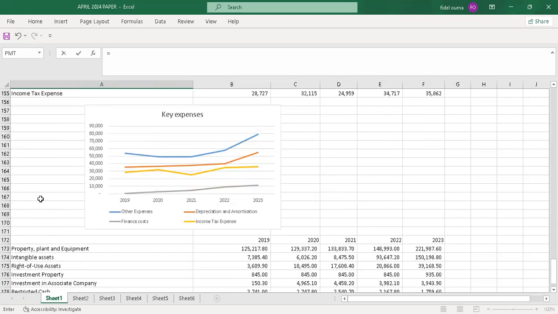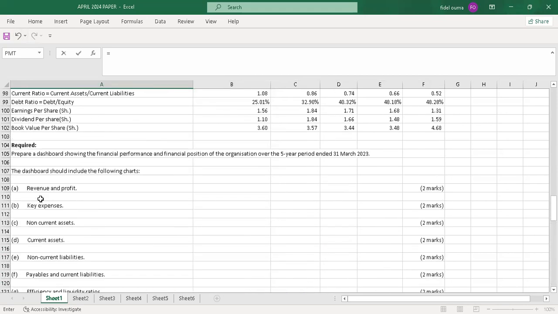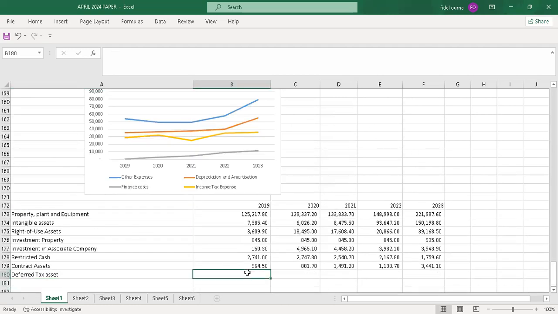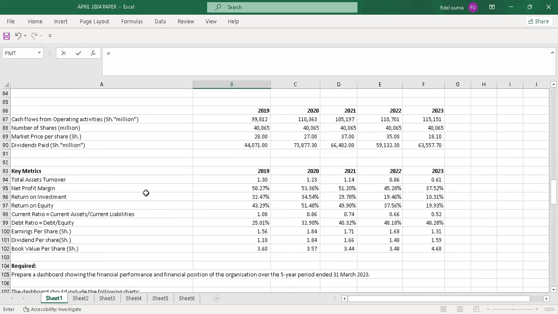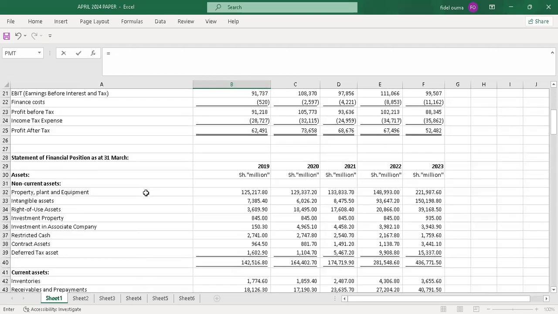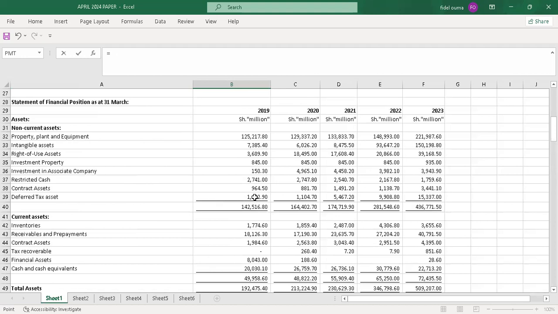Then the other item, which is the last one, other non-current assets, the deferred tax asset. So I'll also copy the values.